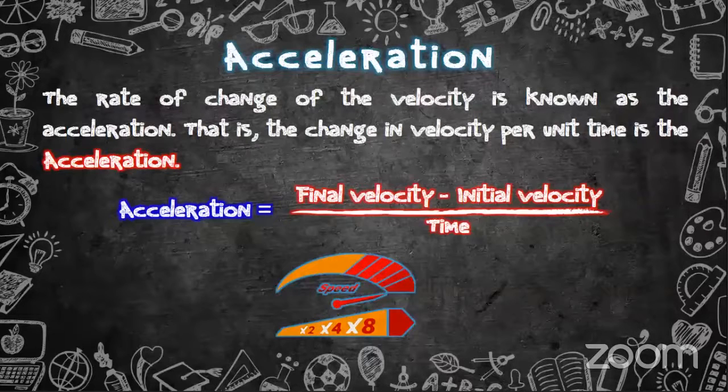If we assume that this change happens within 10 seconds, that is the time given here, right?